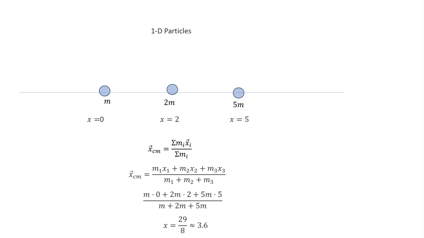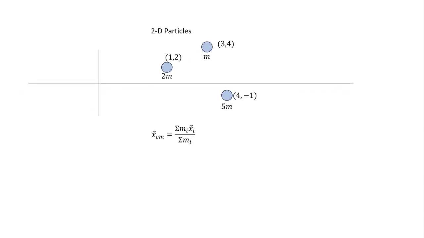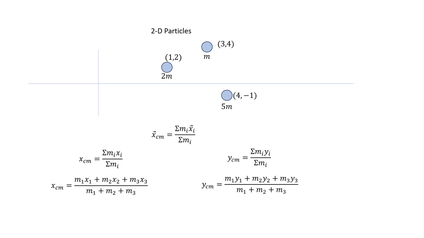Let's look at a more complicated example. Okay, now we're in 2 dimensions. Oh boy. It's actually the exact same problem. I just have to do it twice. When I do this, notice that the center of mass in the x direction only cares about x's, and the center of mass in the y direction only cares about y's. So when I go to calculate these things, even though there's 2 numbers here, when I do the x's, I only care about the x coordinates. And when I do this one, I only care about the y coordinates. This, if you understand the other one, is basically the same problem. There's really not much new to talk about here.